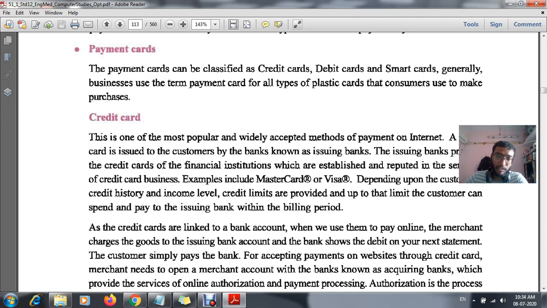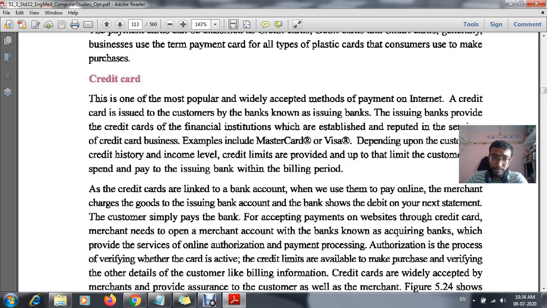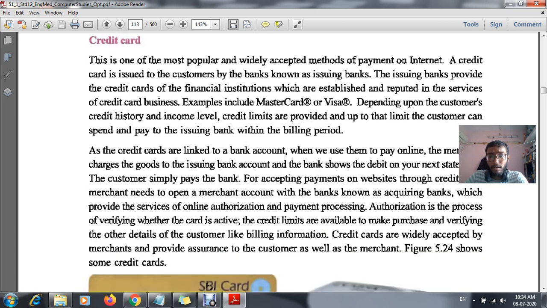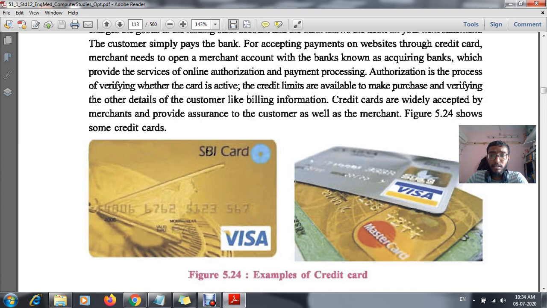Okay, this is known as your credit card. Now this is your credit card. Okay,